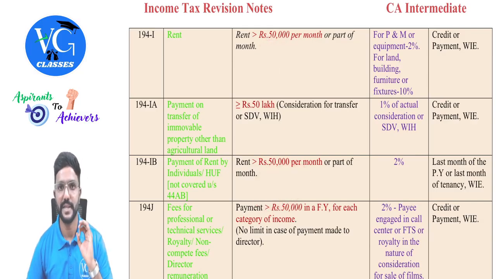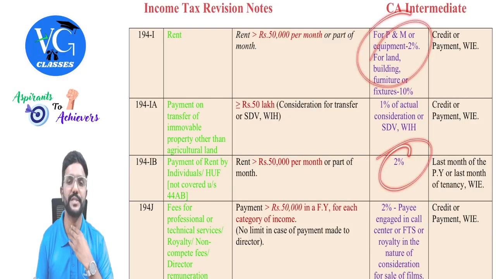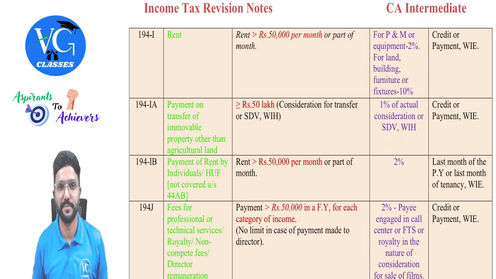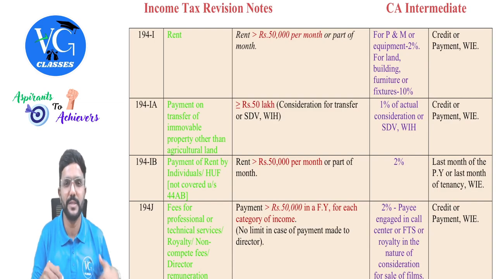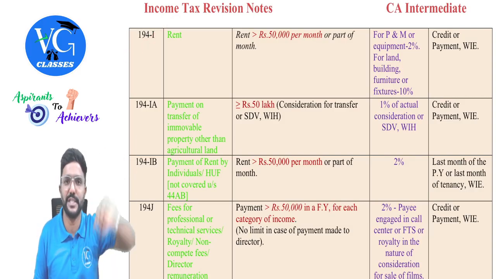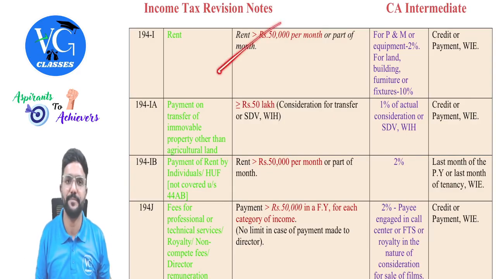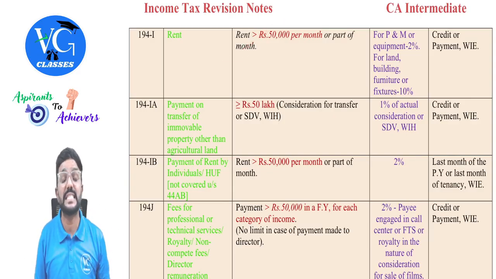But there is a difference, guys. Rate anyway is different depending upon the asset, whereas in 194IB it is always 2%. But please listen here. I will try to explain. Assume I am a person who is paying a rent of 60,000 per month and I am covered under section 194I. Assume I am an individual who was subject to tax audit last year, or I am a company or partnership firm. Irrespective of the audit, I am covered here. I am paying a rent of 60,000 per month. So every month I need to deduct TDS at 2% or 10% depending upon the asset. Every month I need to deduct TDS.